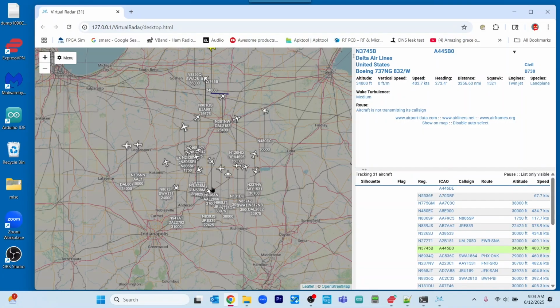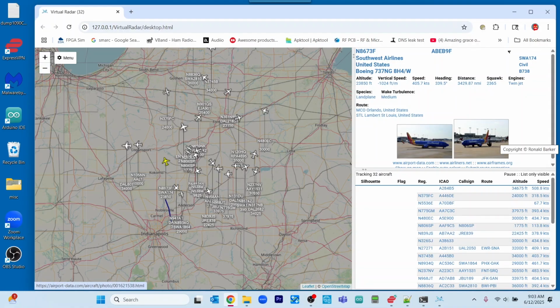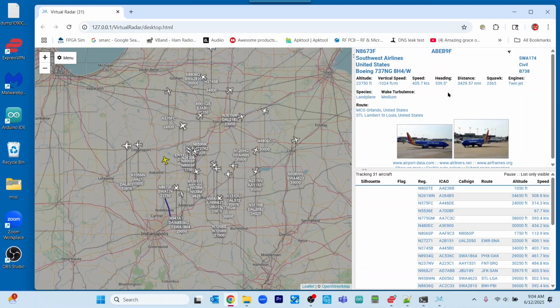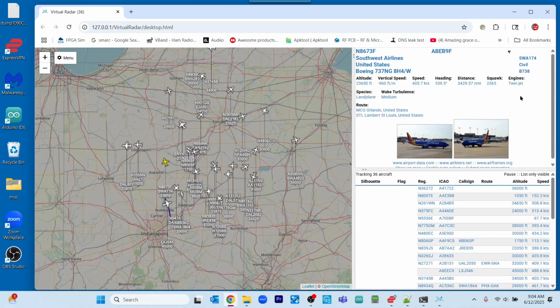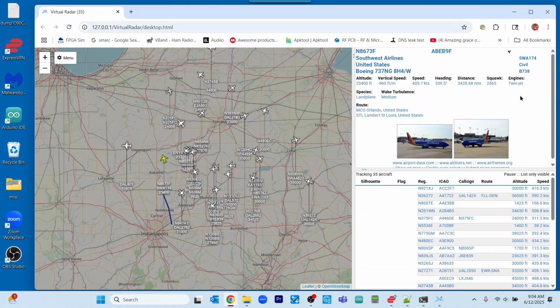So at this point, we can just pick any airplane we wish. We'll click on this. And if you notice, it shows pictures of them. It shows altitude, vertical speed, it shows speed in knots, shows the heading, so on and so forth. So at this point in time, you have successfully started up a virtual radar system and are tracking aircraft.